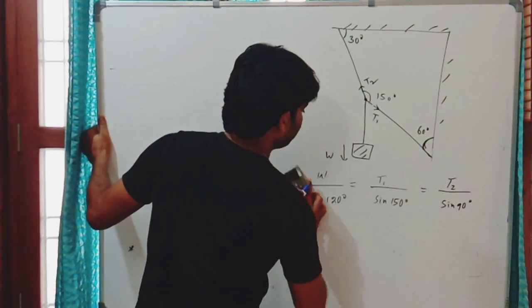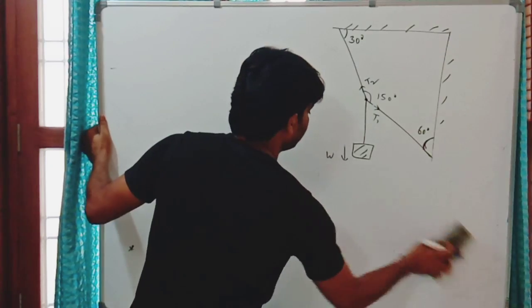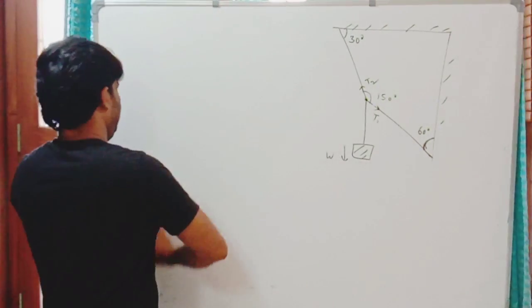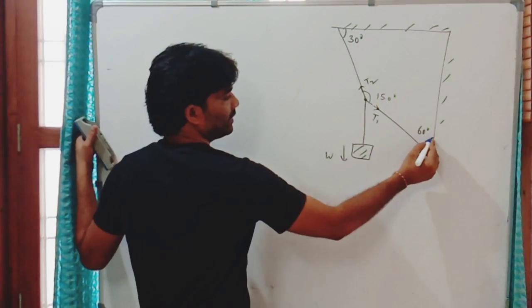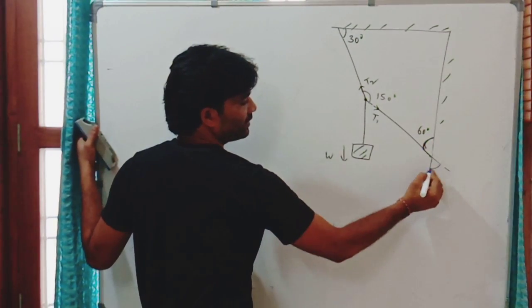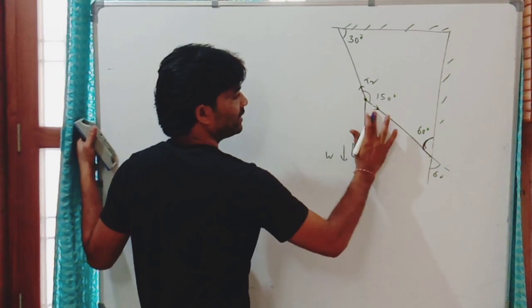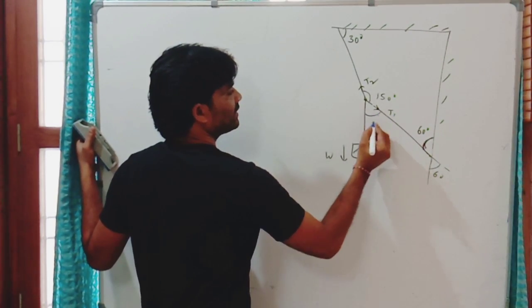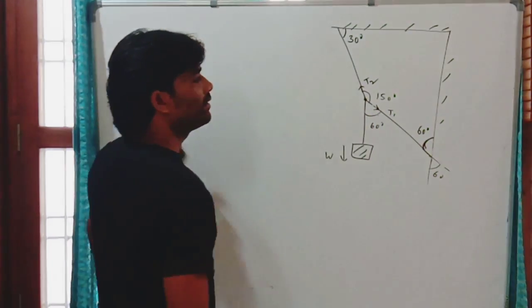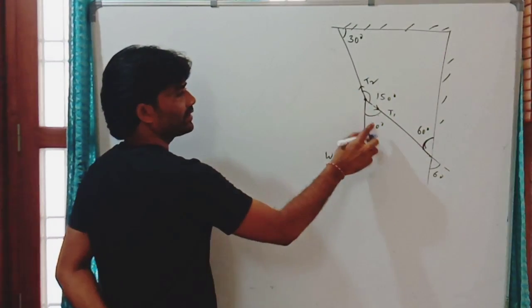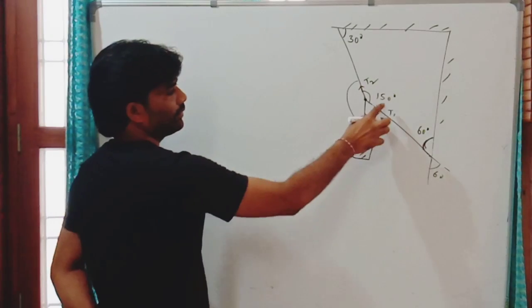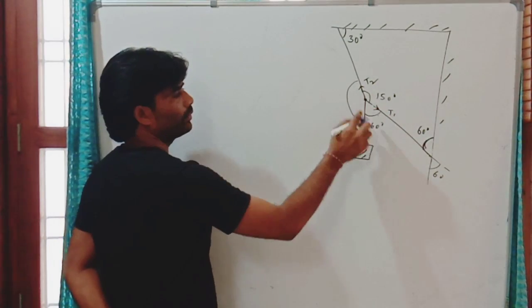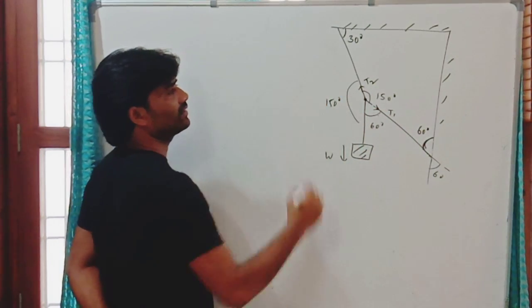You can do the same method, similar to the last case. So if it is 60, by extending this is 60, here also 60 degrees. This is 60 degrees. Now this is 150, here is 60. This total angle is, this is up to here 210. This is 150 degrees.